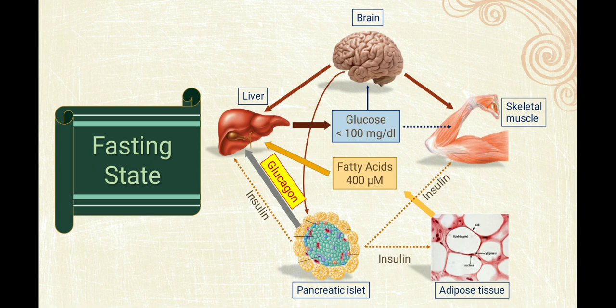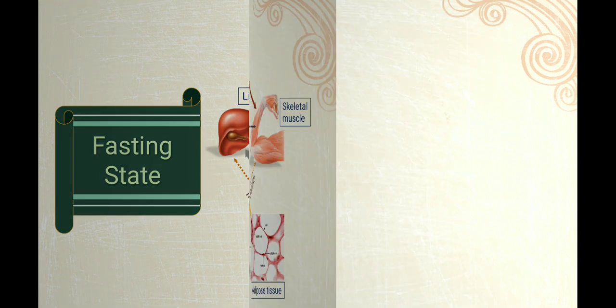Decreased glucose will also send impulses to the brain, and ultimately the brain will send impulses to the pancreatic islet, and glucagon will be secreted. Accordingly, glucose output from the liver will be increased, and all will be done according to the fasting state.